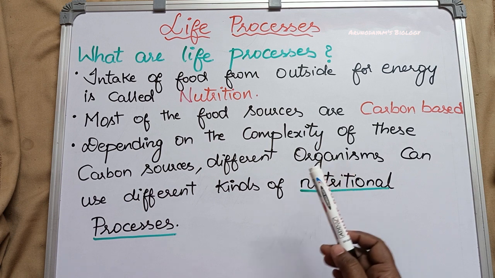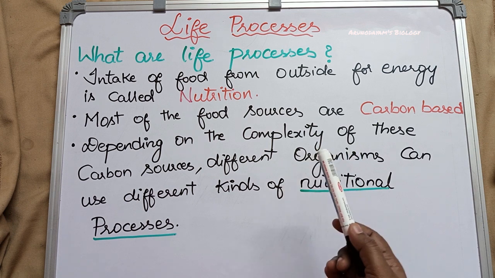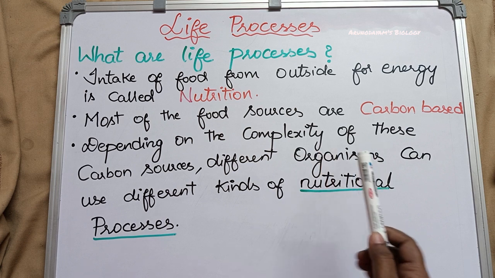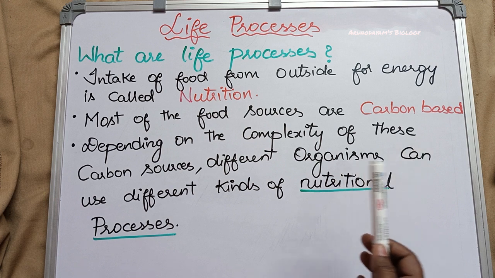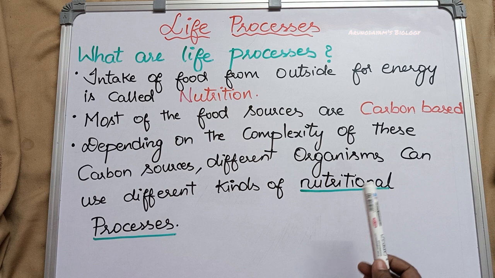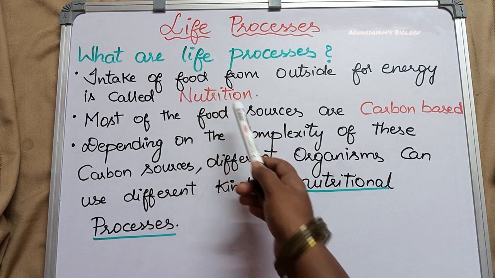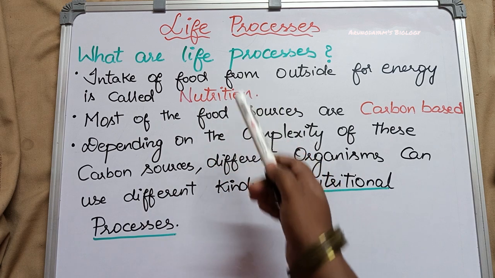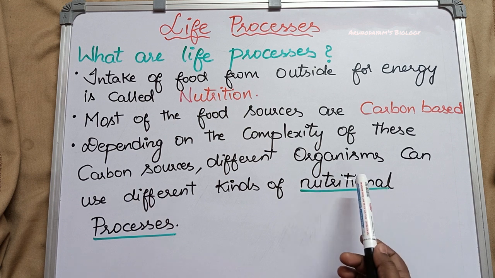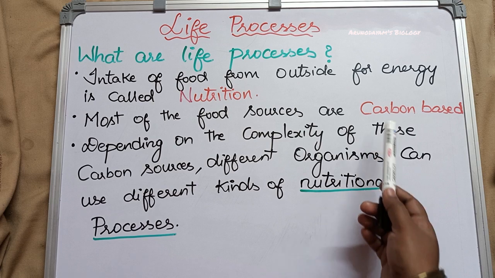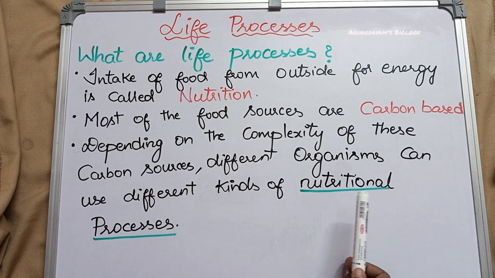And not only for energy, organisms need food items for growth also. For increasing the body size of the organism, some raw material is needed. In order to grow in size, the organisms need some raw material from outside, that is nothing but food. Most of the life on earth depends on carbon based substances. Our earth contains so many carbon based substances like carbohydrates, proteins, fats. So obviously living organisms depend on these carbon based substances for food sources.